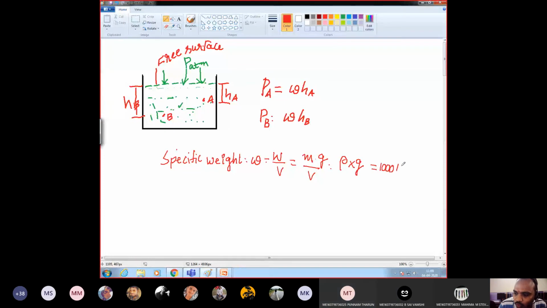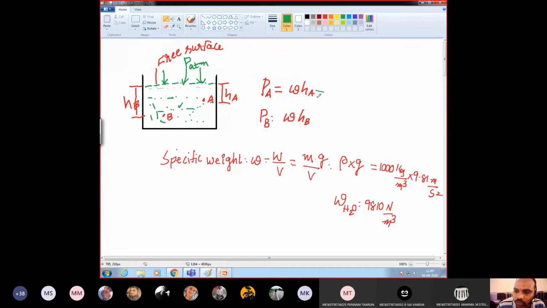1000 kg per meter cube. How can you forget, Baba? Acceleration due to gravity is equal to 9.81 meters per second square. So if you multiply, you will get the specific weight of water equal to 9810 Newton per meter cube. Clear now? You should multiply the height with the specific weight, and you will get the corresponding pressure.